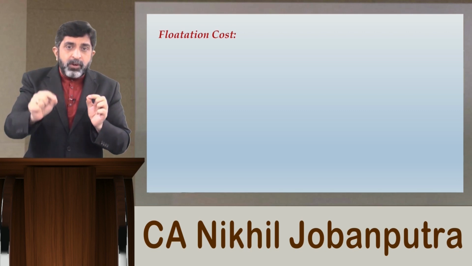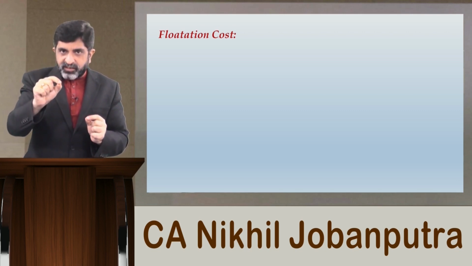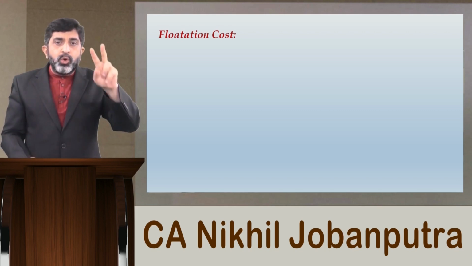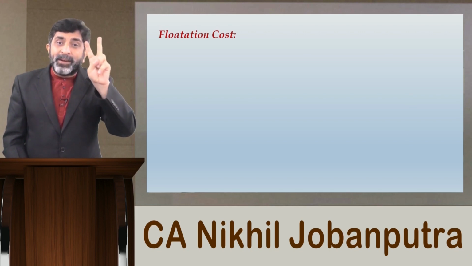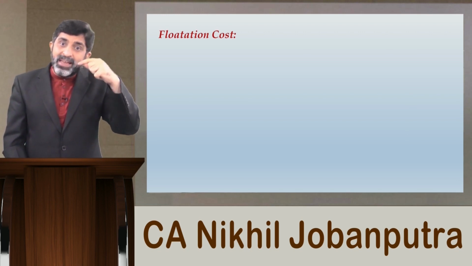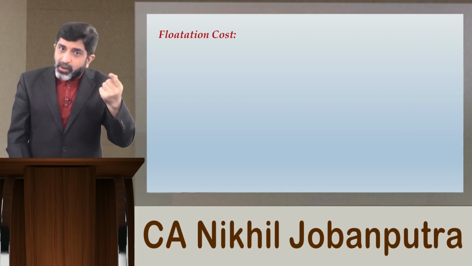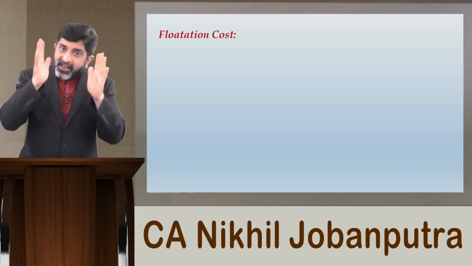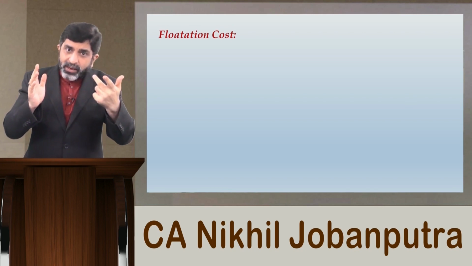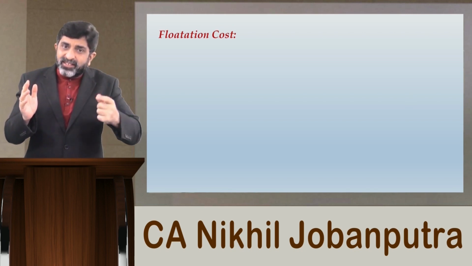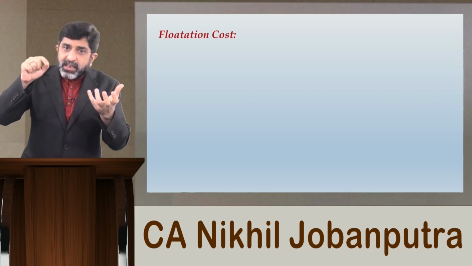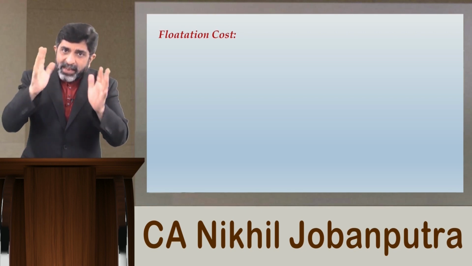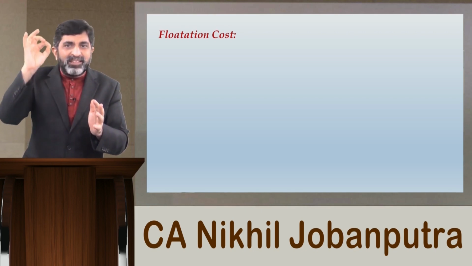But whenever you are issuing new equity shares, that particular year you will have not one but two separate KEs. One will be KE for existing equity and one will be KE for new equity. For existing equity, the KE will be based on simply D1 by P0 plus G.